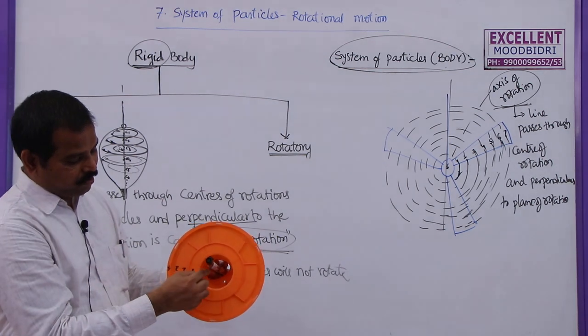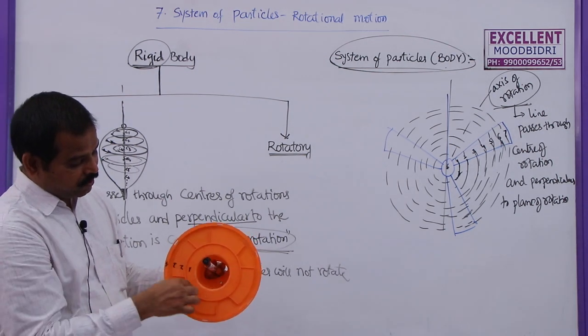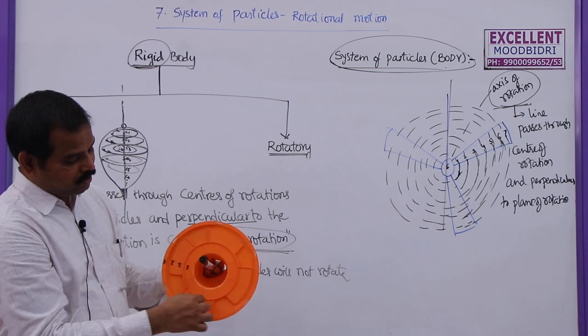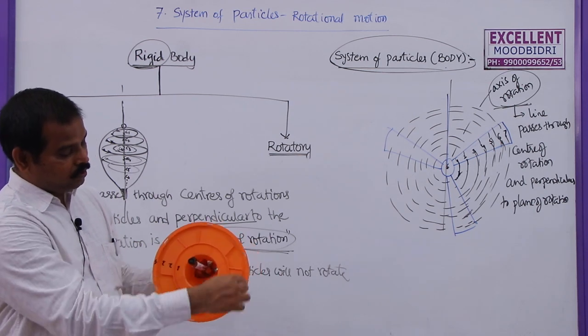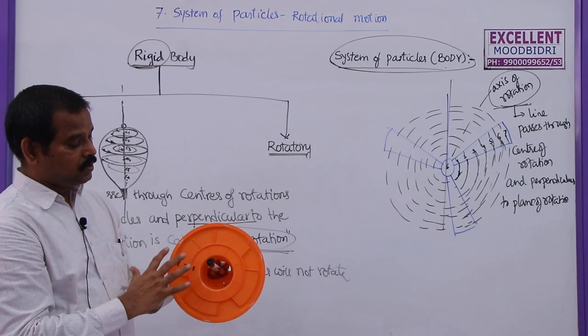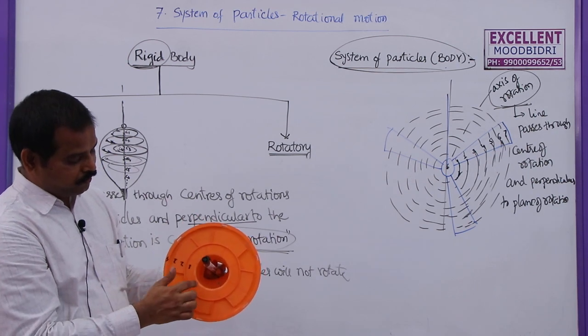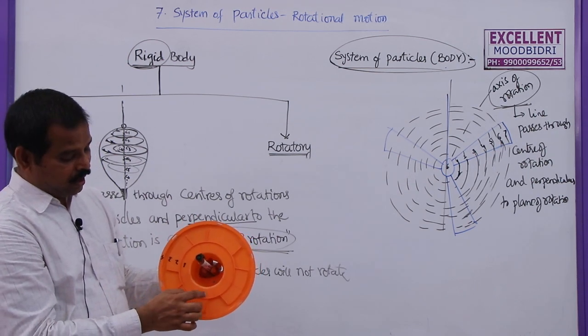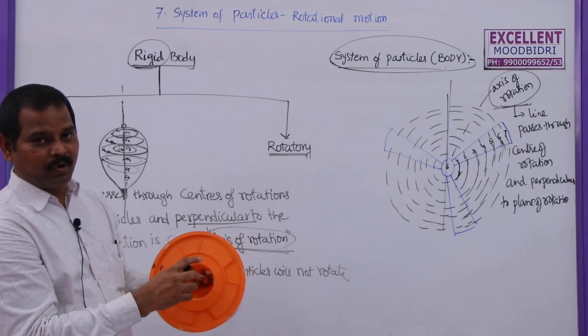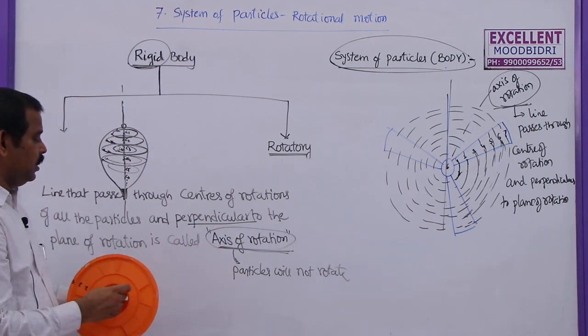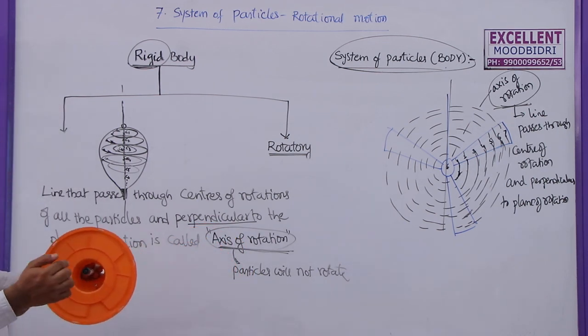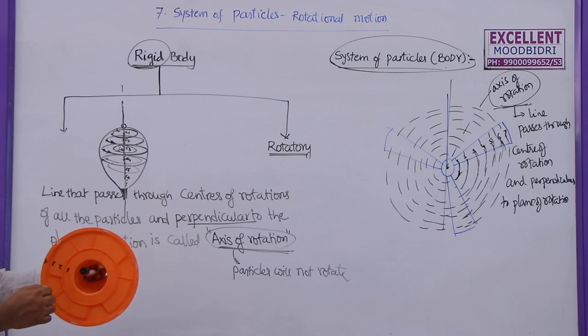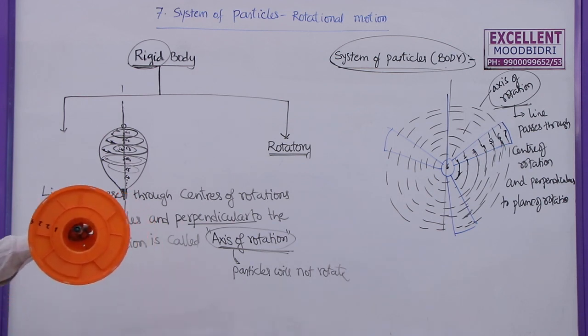For the first particle, the center of rotation is this. For the second particle, the center of rotation is this only. For the third particle, this only. For the fourth particle, this only. So for all these particles, not only 1, 2, 3, 4 but any other particles, they will rotate about the same line, and thus that is called the axis of rotation. The line that passes through these centers is called the axis of rotation.